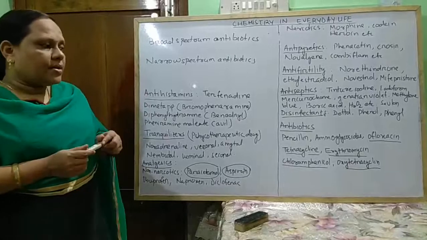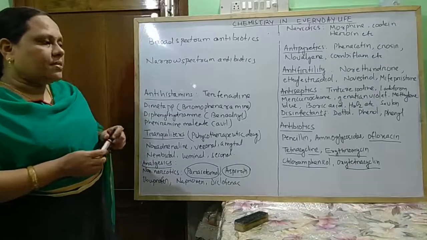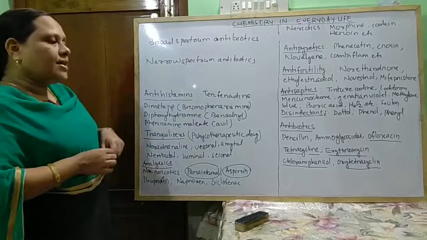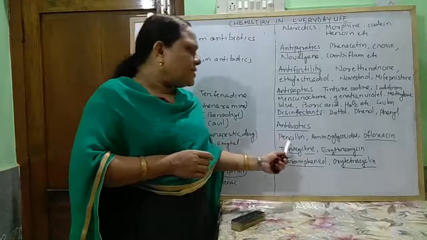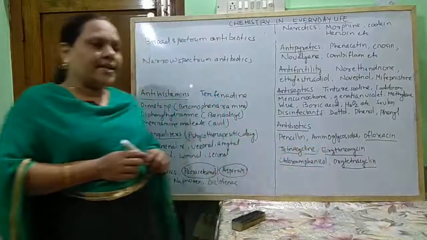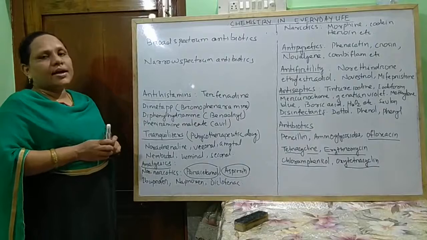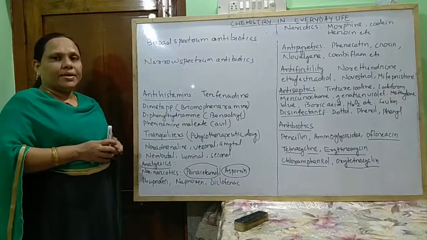So chloramphenicol is a broad spectrum antibiotic. Tetracycline is a broad spectrum antibiotic. Whereas penicillin and aminoglycosides are narrow spectrum antibiotics.